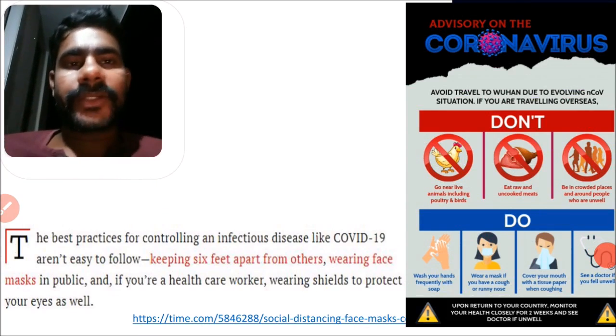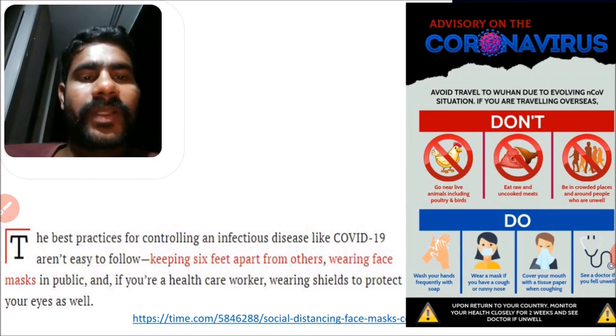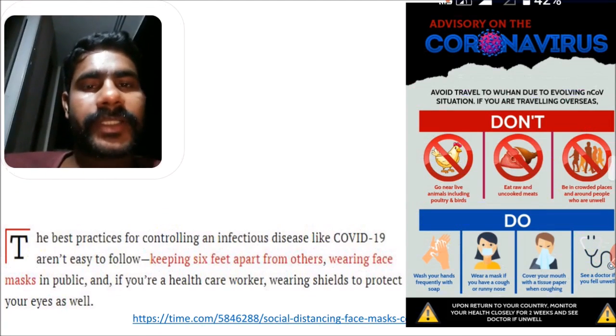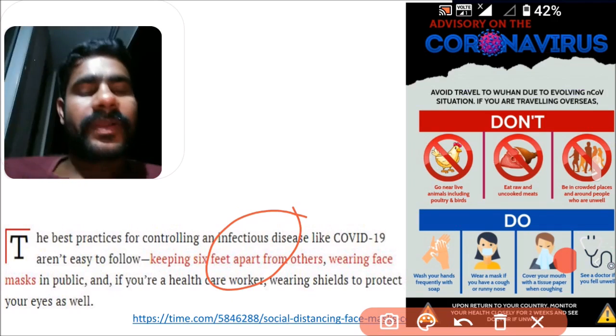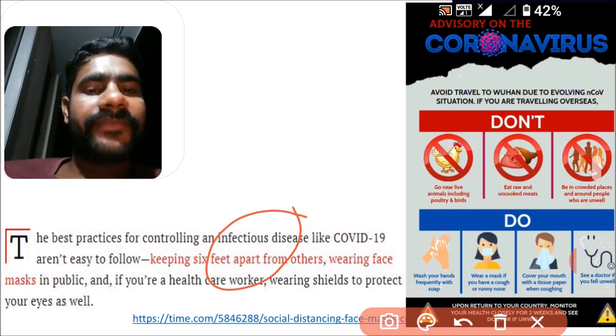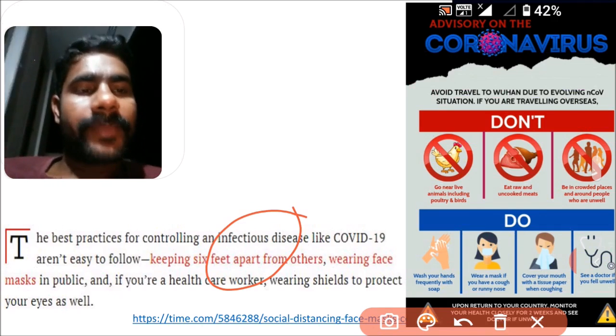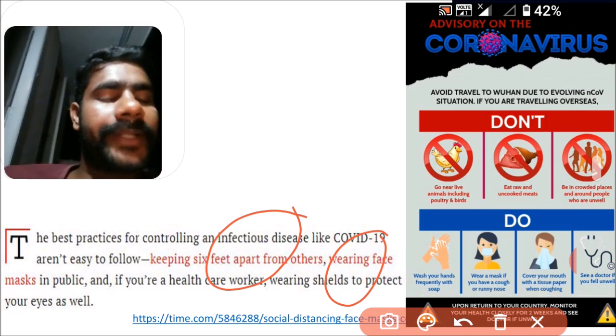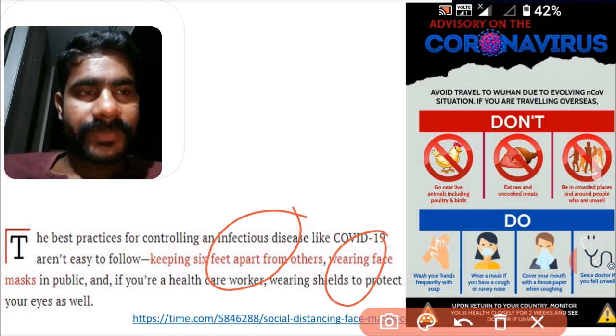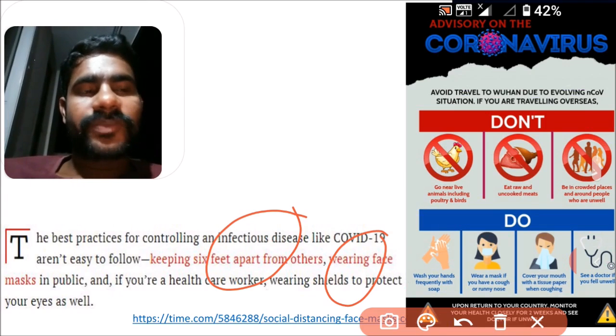So, how can we control the coronavirus spreading? The scientists told that we need to maintain a 6 feet gap from each other and wear face masks in public places. Here are some don'ts and do's to control the coronavirus spread.